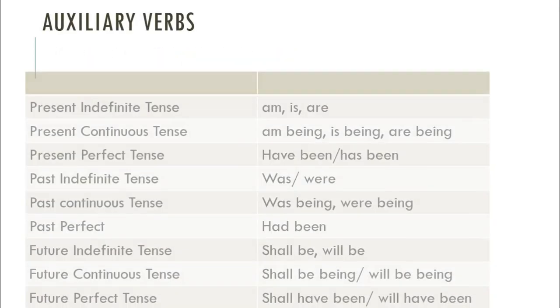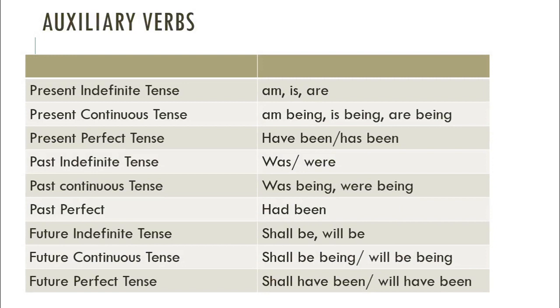Auxiliary verbs. In present indefinite tense, we use am, is, are. Present continuous tense, we use am being, is being, are being. In present perfect tense, we use have been, has been. Past indefinite tense, we use was, were. In past continuous tense, we use was being, were being.